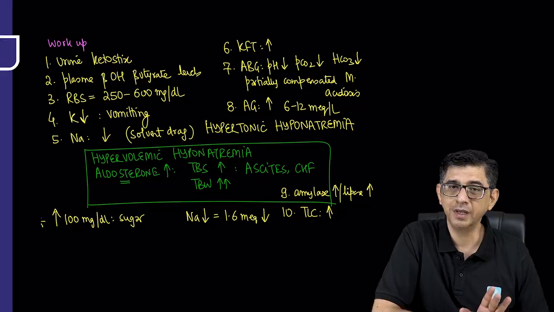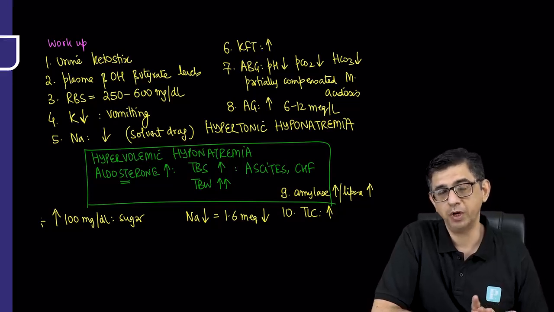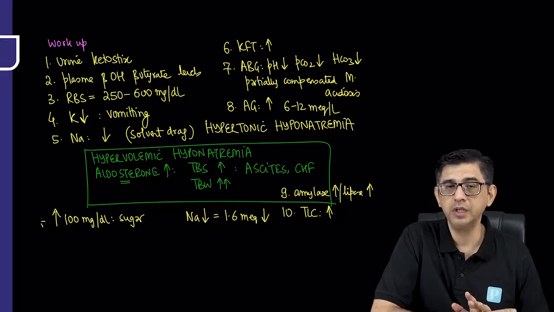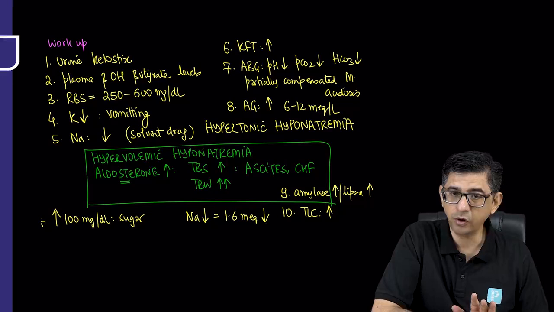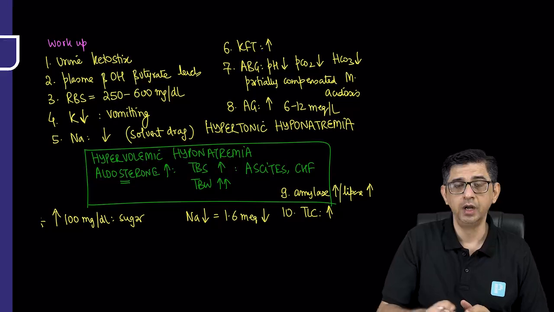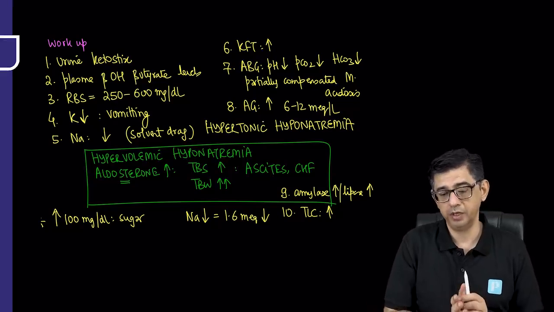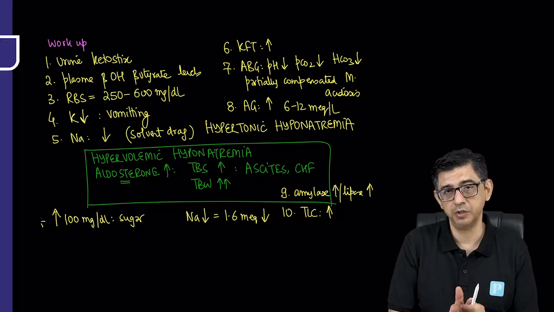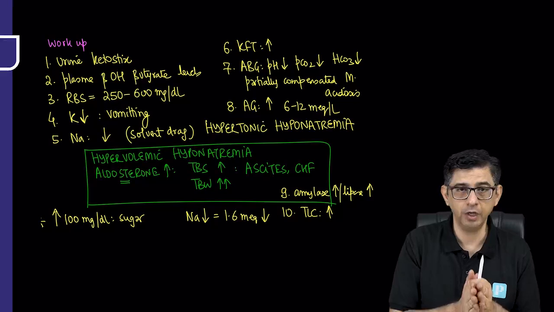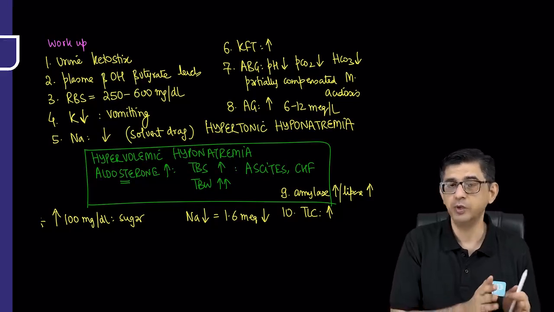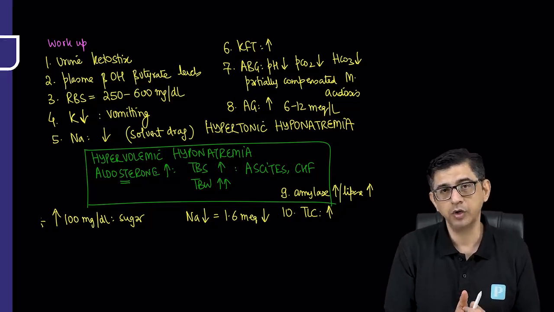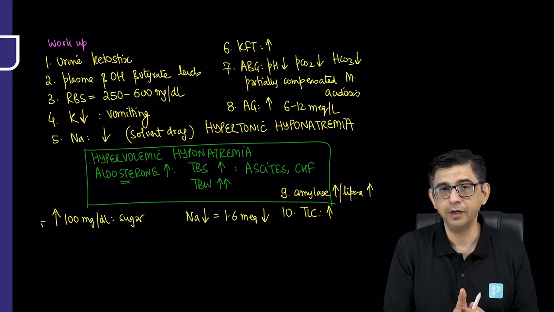But then aspects like x-ray, urine routine microscopy, or blood culture are too routine, so that's why I've not written about them. TLC can be elevated because of stress, or it can be elevated because of infection. From the electrolytes component, the most important thing to be remembered is that at presentation in these patients, potassium will be less. At presentation in these patients, bicarbonate will be less. Bicarbonate is less because it is consumed, and potassium because there's going to be a loss due to vomiting and the dehydration component.